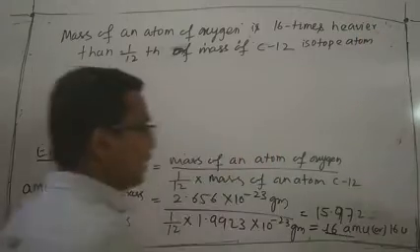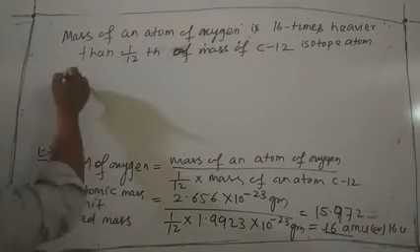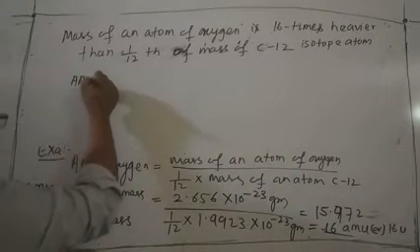Clear? Similarly, we can find out the atomic mass of nitrogen.